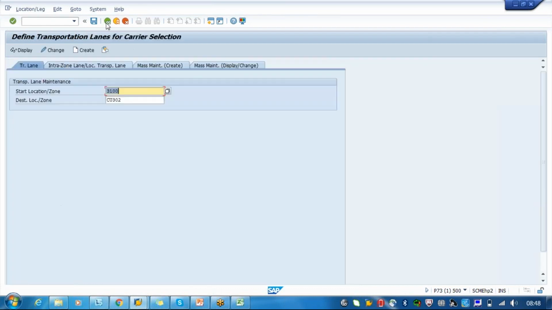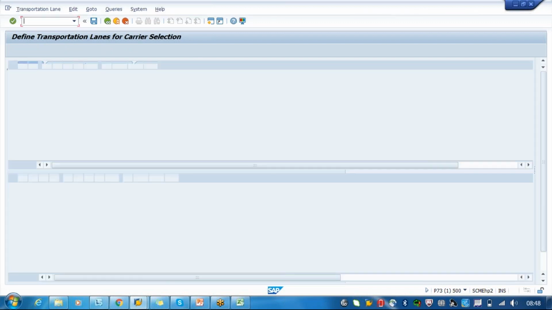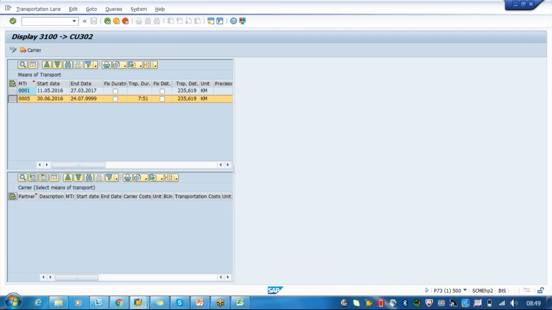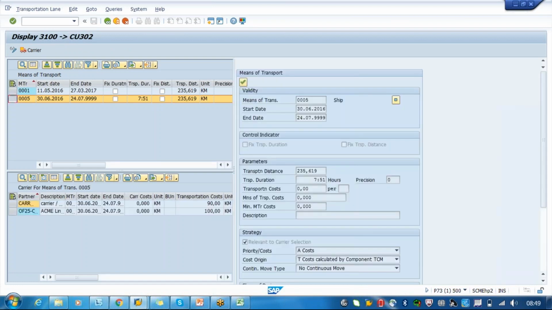We are selecting cost plus priority. Then during the carrier selection, that creation is not there. Suppose, let's say in the means of transport, we have defined based on cost plus priority.